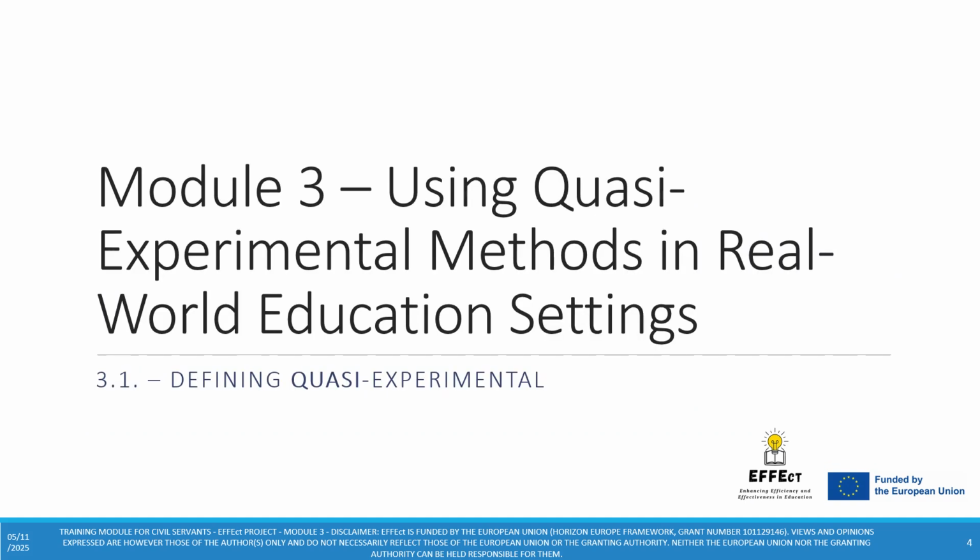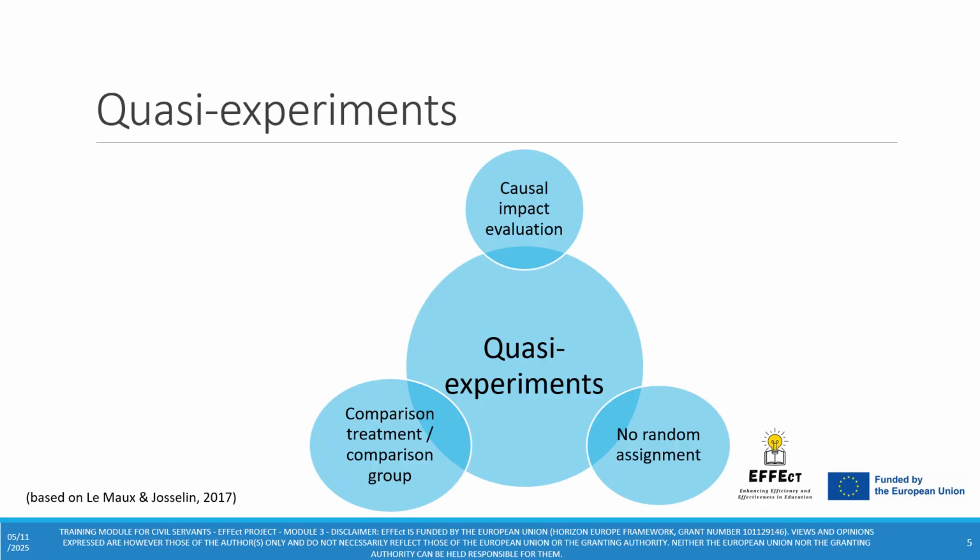Welcome to submodule 3.1, in which we will define what we actually mean by quasi-experimental. Quasi-experiments fulfill the following criteria. They do a causal impact evaluation and are based on a comparison of treatment and comparison groups. However, contrary to RCTs, no random assignment happens in quasi-experiments, which is a fundamental distinction with experimental methods such as RCTs.